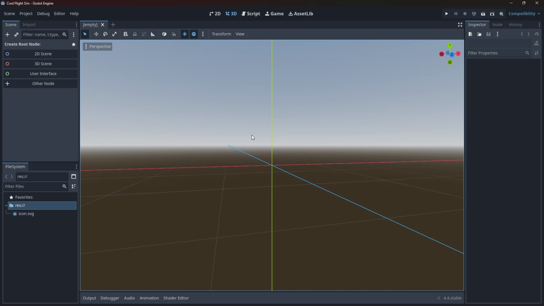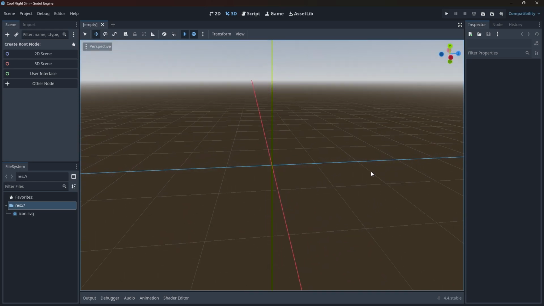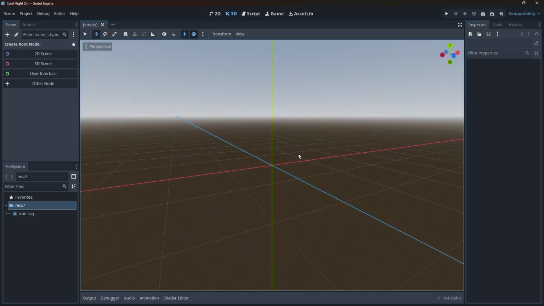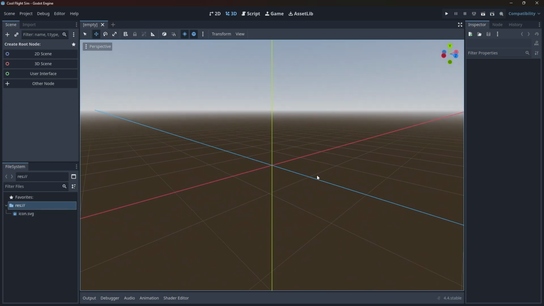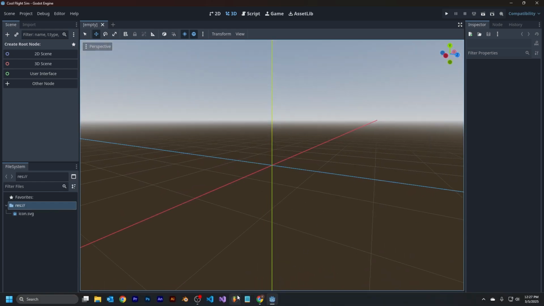Okay. Scrap that plan. Actually, we're going to keep doing a flight sim, but instead of a plane to start off with, we're just going to do a hovering object in first person view. That's what we are, a hovering object. All right, so let's go find out how to do that. Let's see if Godot Doc says something.